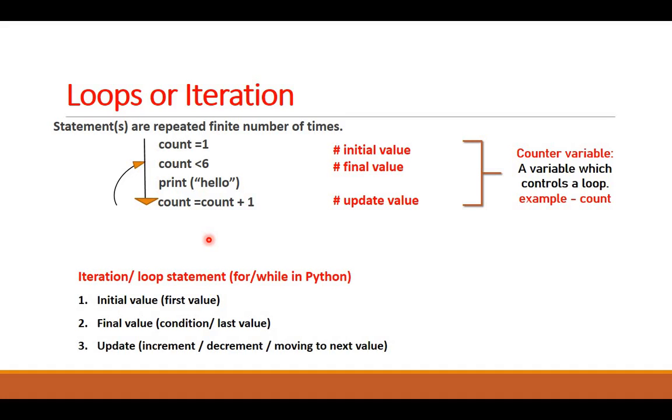So what all we need here? We need an iteration or a loop statement. In Python we have 2, for and while. We will discuss them afterwards. We need an initial value, a final value, and an update value. That update value can be an increment, a decrement, or if I am using a group of values, a list of values, it can be moving ahead with the next value. That you will understand when we discuss it further.